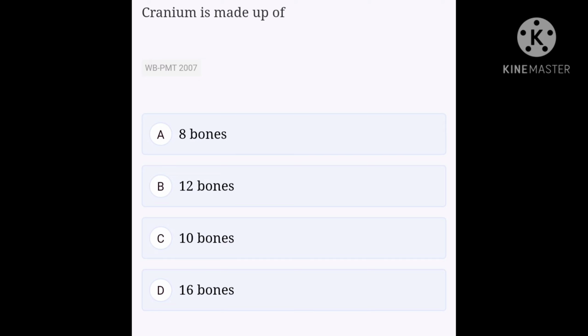Okay, next question. Cranium is made up of option A 8 bones, option B 12 bones, option C 10 bones, option D 16 bones. Human cranium is the bony case of skull that protects the brain. It is made up of 8 bones. They are 2 parietal bones, 2 temporal bones, frontal bone, occipital bone, the sphenoidal bone, and the ethmoid bone. These 8 bones together protect the brain by forming a bony case. Hence, option A, 8 bones, is the right answer for this question.